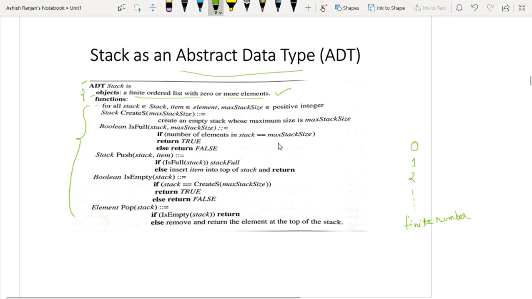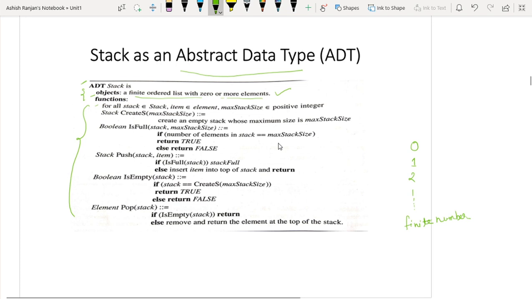Okay, so the number of elements will be zero or more. When the elements are zero in the stack, we will say that your stack is empty. When your stack does not contain any element, I will say that the stack is empty. If it has one or more than one element, then we can say that the stack is not empty.